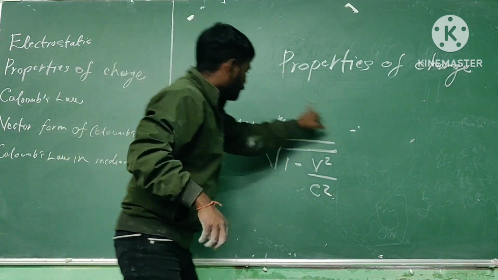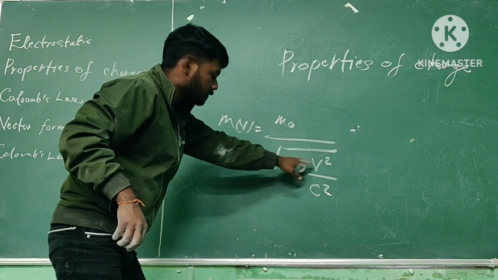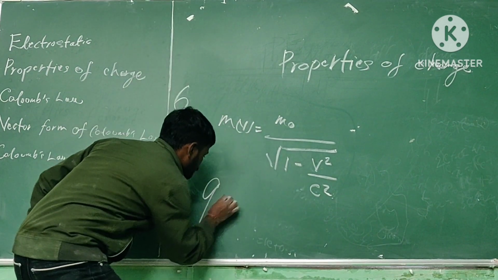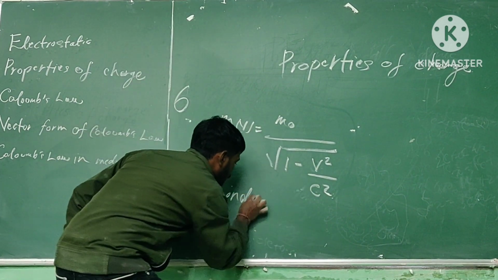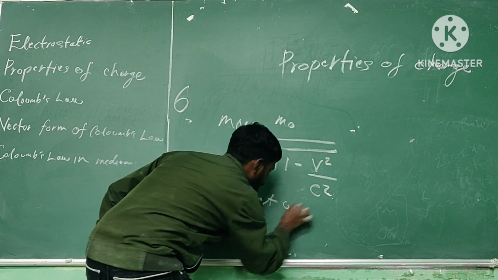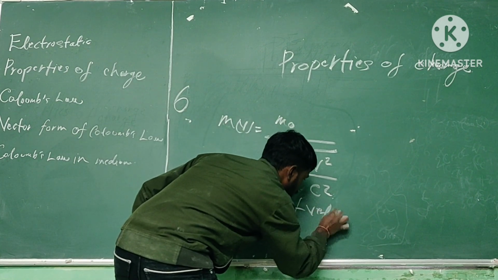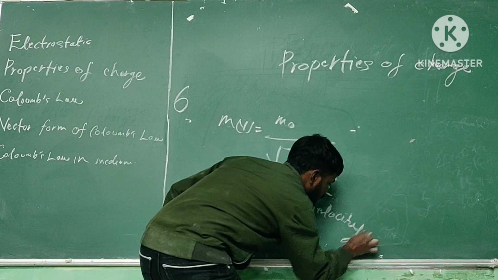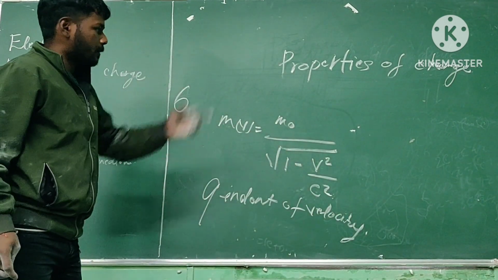By this equation we can see the mass varies with the velocity, but the charge is always independent of velocity. This is all about the properties of charge.